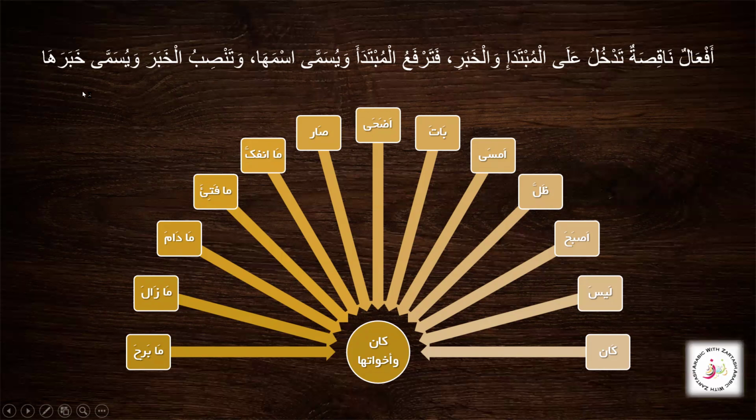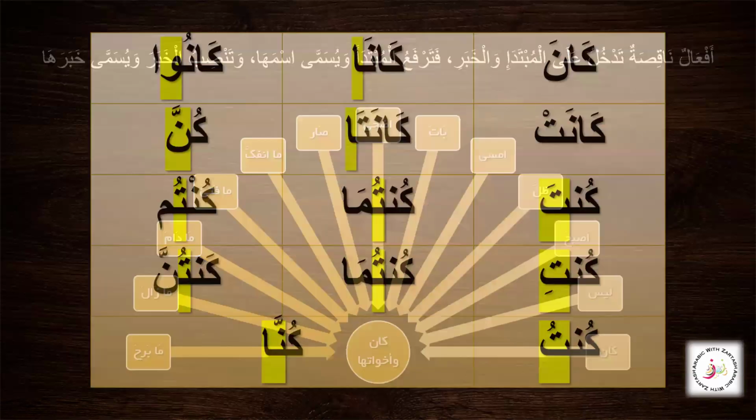And we also learned the names of the different types of Kana wa Akhawatuha, like kana, laysa, asbaha, zalla, amsa, bata, adha, sara, ma infakka, ma fati'a, ma dama, ma zala, ma bariha. And inshallah, one by one, we are going to look into them as well.